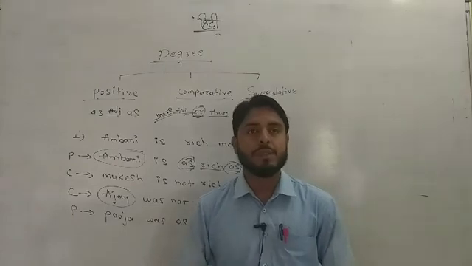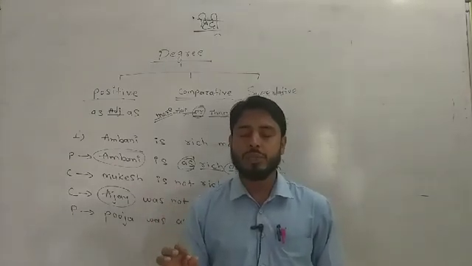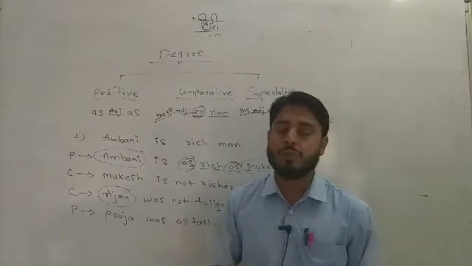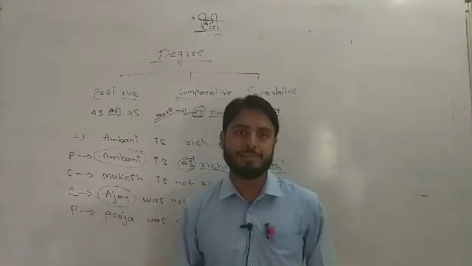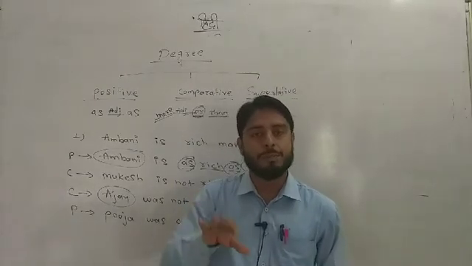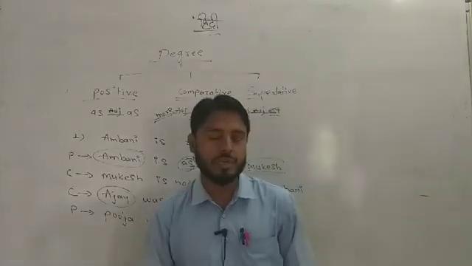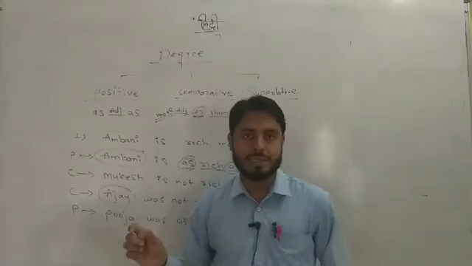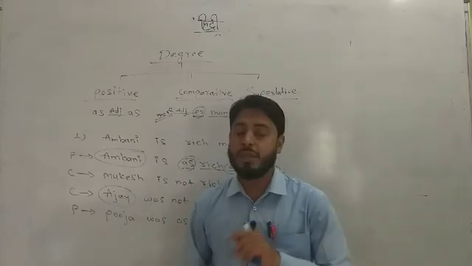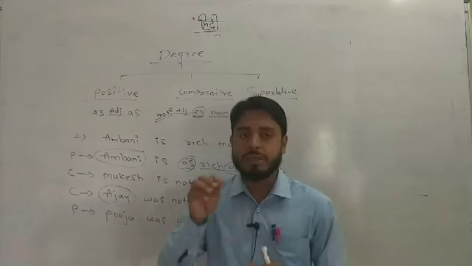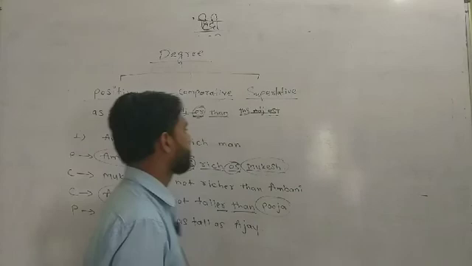But if I say "beautiful", in this word there are 3 syllables, so we will not use "er" here. "Beautifuler" is a wrong concept. So we will use "more beautiful". "Different" is also an adjective here. "Different" has 3 syllables, so we will use "more different", not "er" with different and beautiful. Okay, so remember this formula.